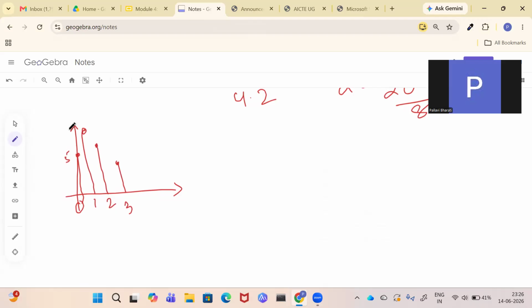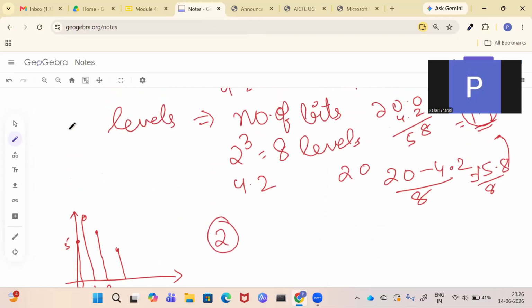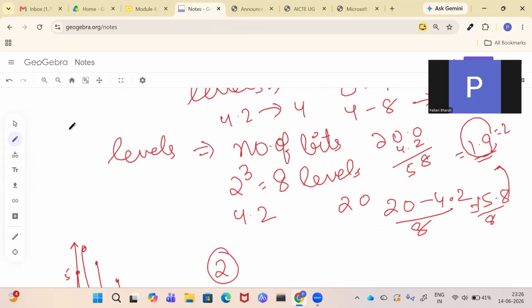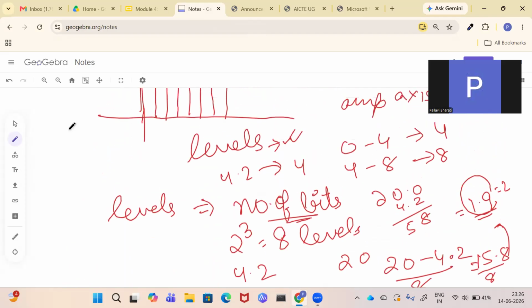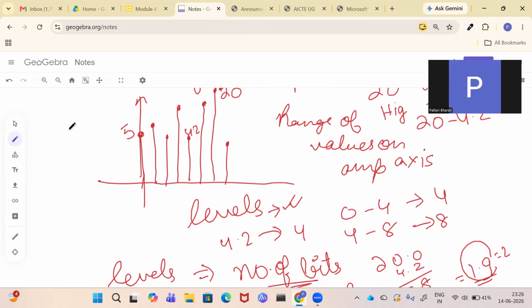Okay, now when you have made the levels, you got the value 2. With 2 to the power 3, you decided that each level should be represented by 3 bits. So when you take the output at 0, it should be represented by 3 binary digits, 3 bits. This means 2 to the power 3, that is 8 levels.